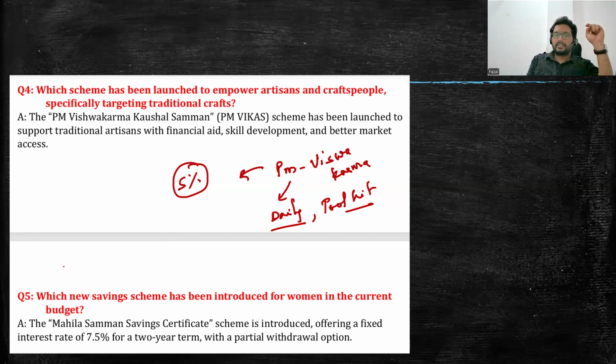Mahila Samman Savings Certificates. This is a very important fact which you will have to remember: it is a new savings scheme. The certificate is issued via banks or government institutions to women, and interest is given based on the investment. It is a savings scheme offering a fixed interest rate of 7.5 percent for a 2-year term. So just remember that 7.5 percent interest is very important because these are government schemes.